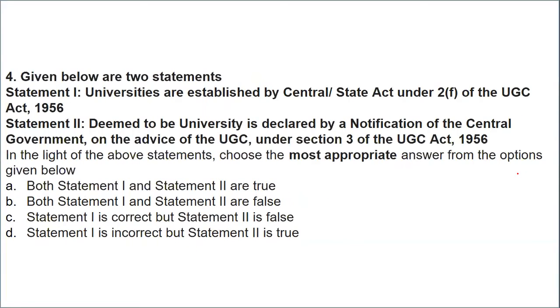Next is question number 4, based on UGC. The first statement is: universities are established under the Central and State Act of 2F under the UGC Act 1956, whereas statement 2 says that a deemed to be university is declared by the notification of the central government on the advice of UGC under Section 3 of the UGC Act 1956. Which statement is true and which is false? This is a very factual question and you should be well prepared for it. So yes, both the statements are correct.